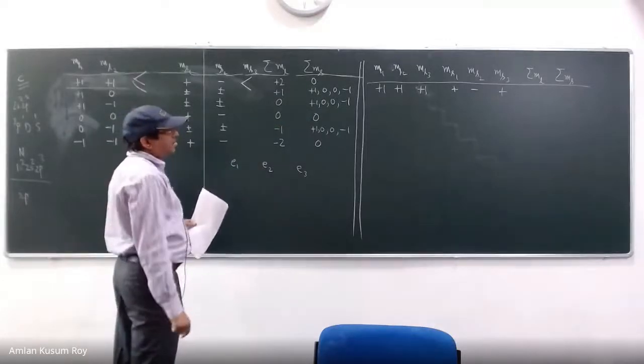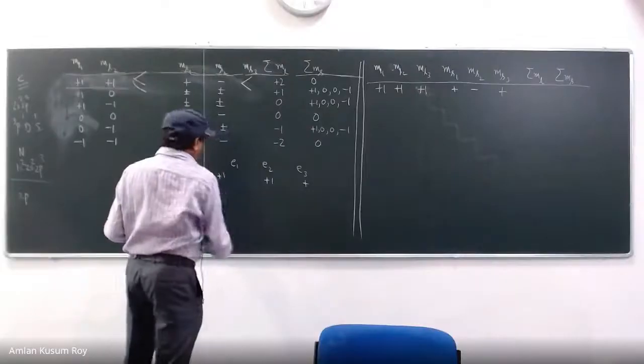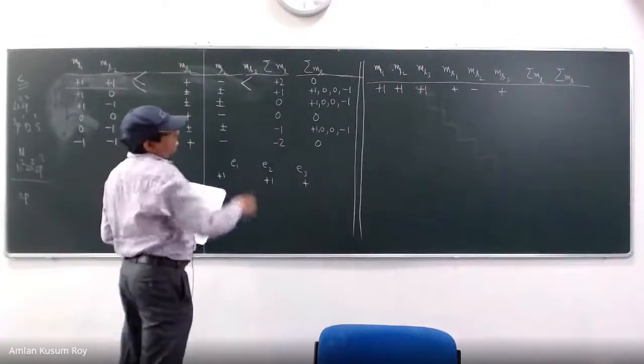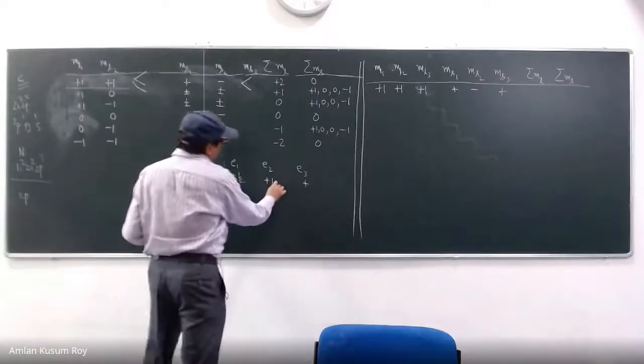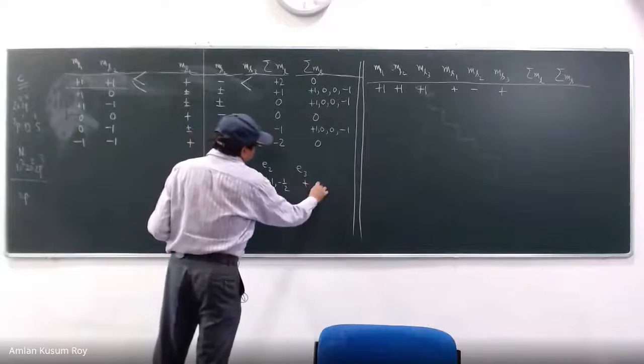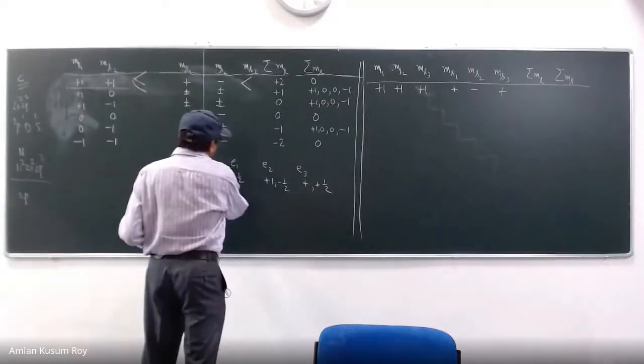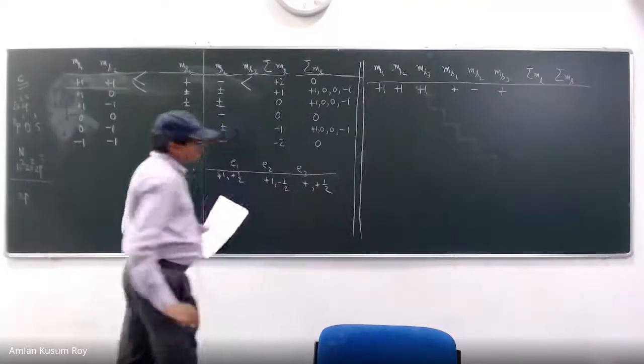thing in the table? For electron 1, ML will be +1. And electron 2 also +1 and electron 3 also +1. Okay. And what are the MS values that we have written? We have written plus half, minus half, and plus half. Plus half, minus half, plus half. यही है ना? Right?